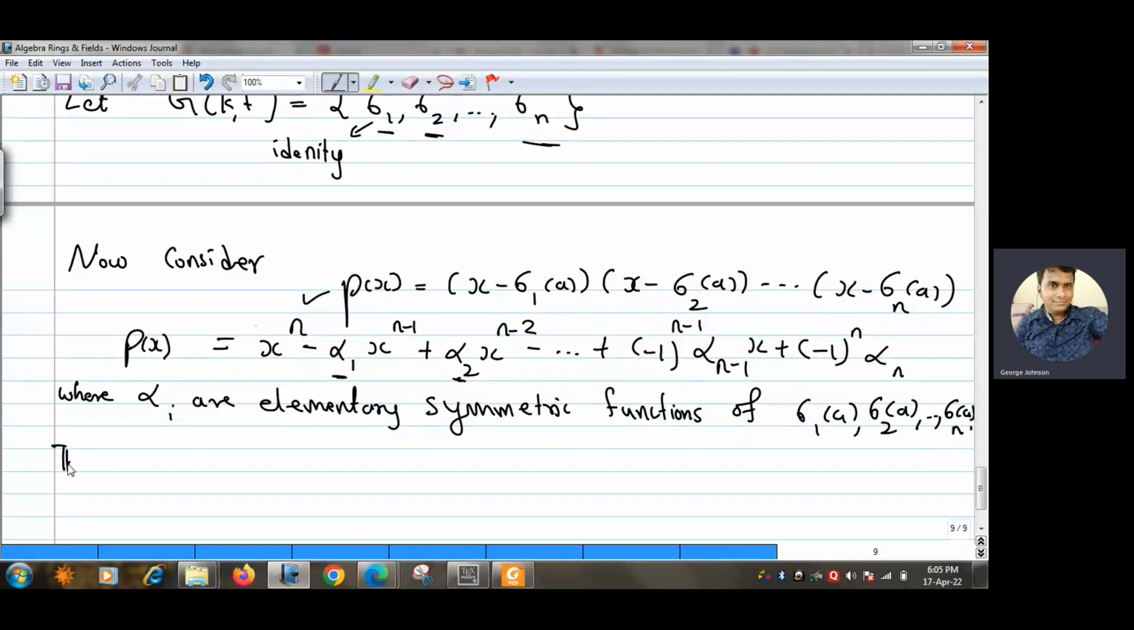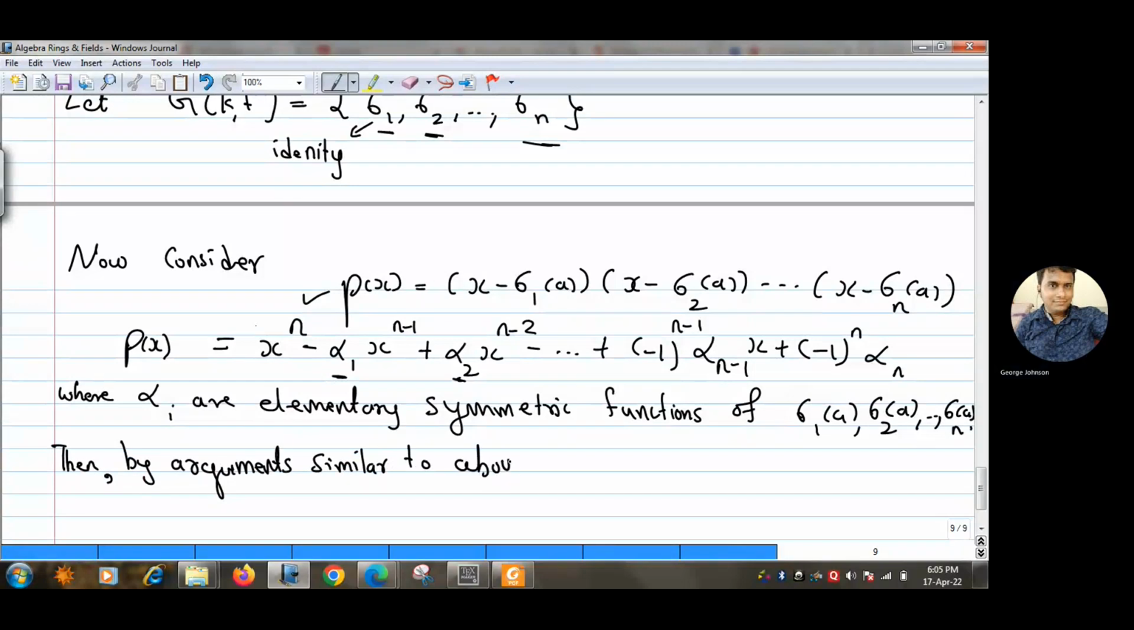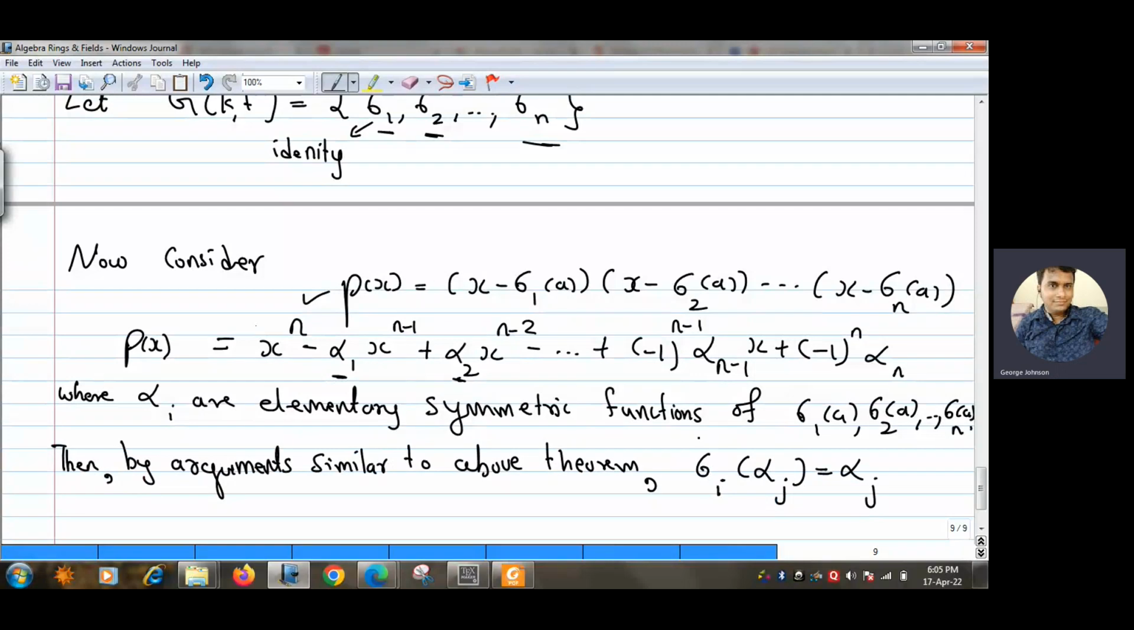So I will directly write: by arguments similar to the above theorem, which we discussed in detail in the last theorem, the same arguments can be used here. What we have is sigma i of alpha j is the same as alpha j. So that means all the alpha j's are fixed by every sigma i, right?